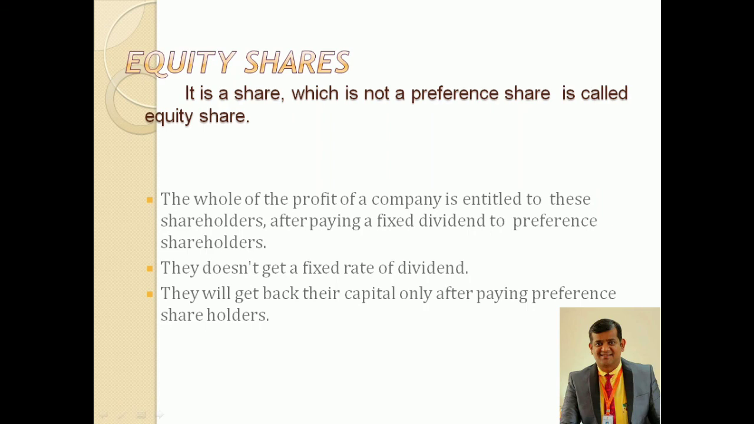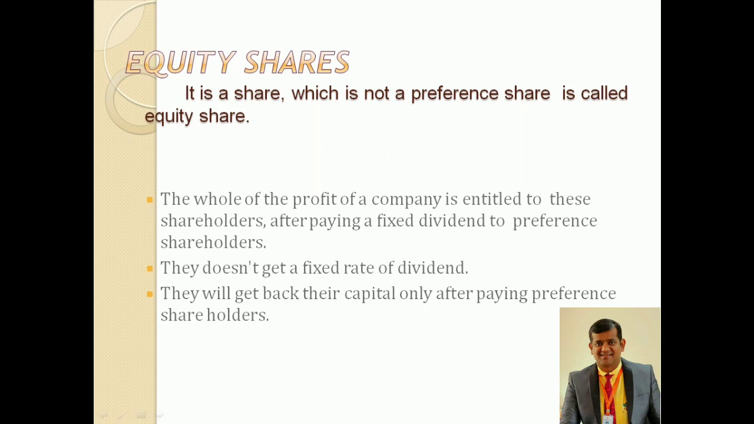Point 1 clearly says the whole of the profit of a company is entitled to these shareholders after paying a fixed dividend to preference shareholders. So the entire profit earned by the company is distributed among equity shareholders after paying the fixed dividend to the preference shareholders. Point number 2, they do not get a fixed rate of dividend, obviously, because only preference shareholders have a fixed rate of return. Equity shareholders do not have any fixed rate of returns. So that is why the entire profit after paying the preference shareholders is distributed among equity shareholders.